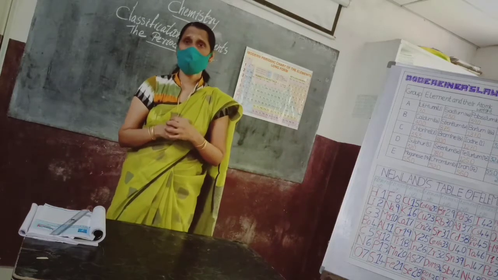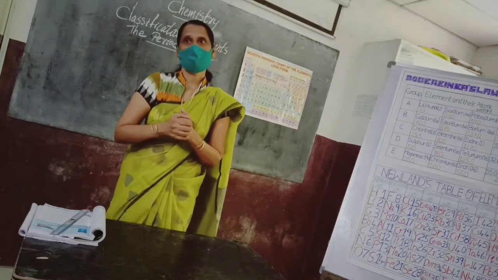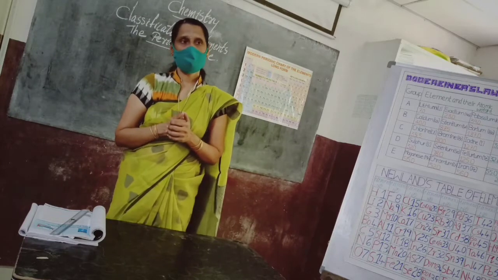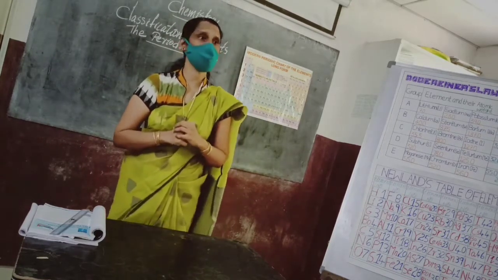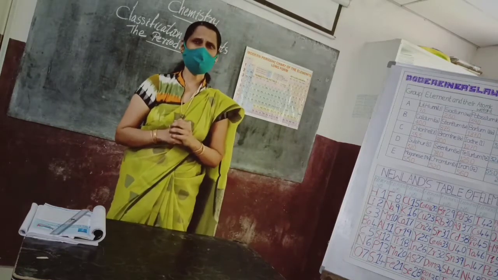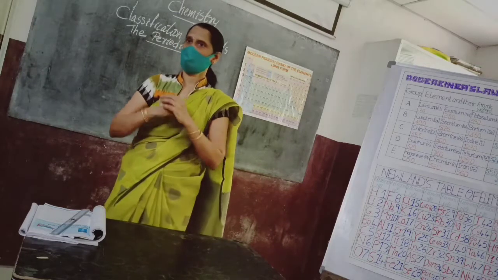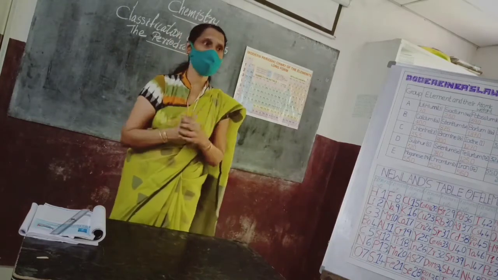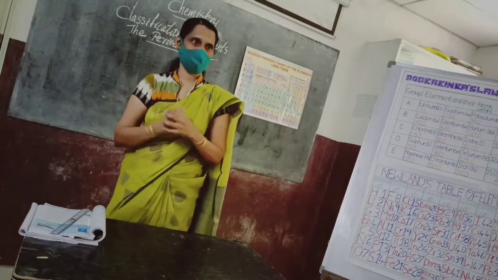Understand? This sorting out did not start just a few years back. It is a history of the early 19th century, that means 1829. One of the scientists, Johann Wolfgang Dobereiner, came up with a suggestion for arranging the elements.